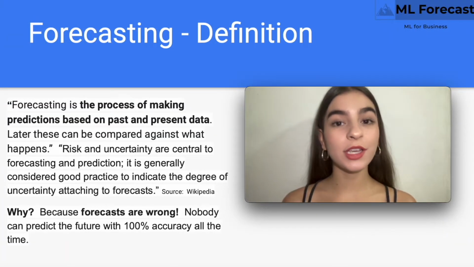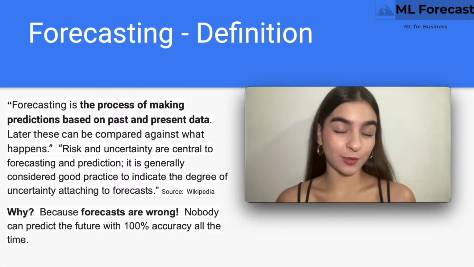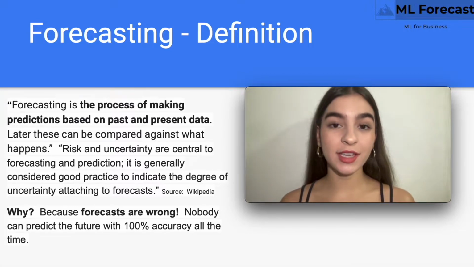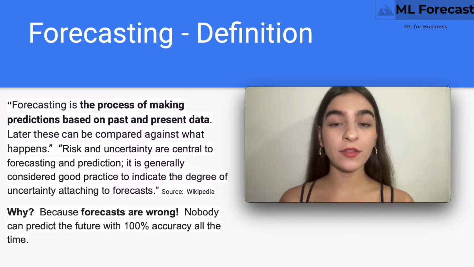Risk and uncertainty introduce variability of potential future outcomes, meaning there is no one right answer, but a potential set of outcomes, or many outcomes. The degree of uncertainty is generally described through metrics that describe the effectiveness of the model on historical data. An example of this is MAD, or mean absolute deviation, which is the difference between a forecasted data point and an actual data point. The sum of all of this is added up and a mean is calculated. We will see an example of this later.